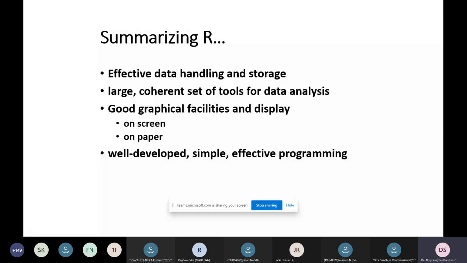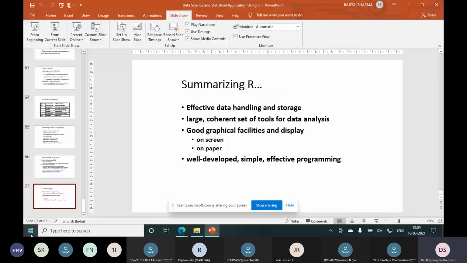So I would be happy to share some of the materials related to this if it is required by the participants. So thank you for inviting me for the presentation to share some of the insights. So I end my presentation here.